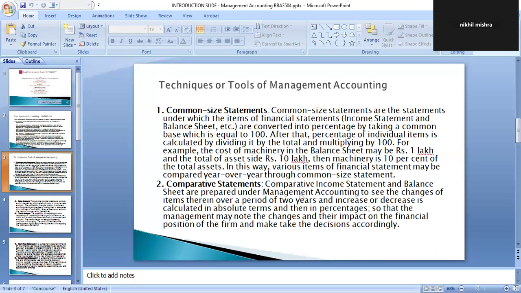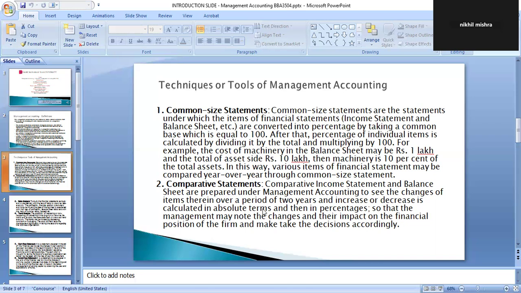Another is the comparative statements. Comparative statements are also of two types, the comparative income statement and the comparative balance sheet. Comparative income statements as well as balance sheets are prepared to see the changes in the items over a period of two years, and the increase or decrease is calculated in absolute terms and then in percentages.